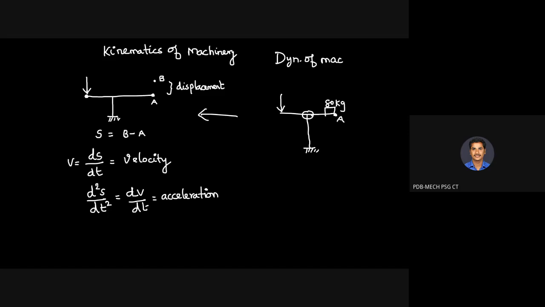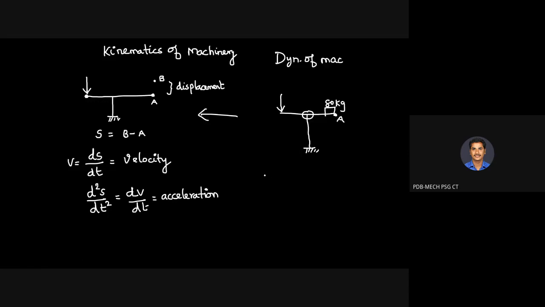If you consider the forces required to raise this object from one position to another along with the motion characteristics, then it is said to be dynamics of machinery. In kinematics of machinery, we did not talk about force characteristics, only motion characteristics, whereas in dynamics of machinery, together with motion characteristics, we consider the force analysis also.